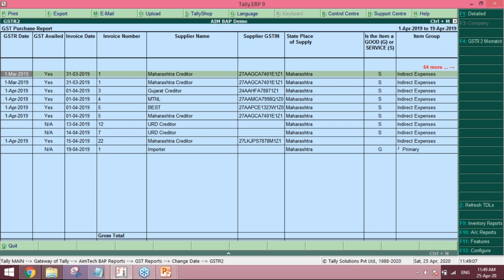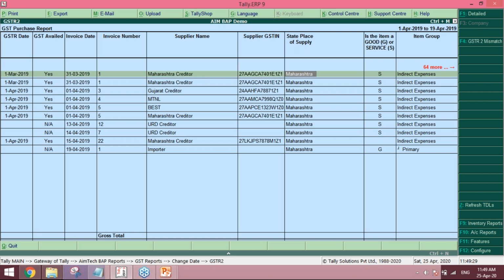So easily you can mention your dates, like in which month of return you have taken this ITC, or this particular entry in your GST returns. When you export for a whole year, you can easily reconcile this.